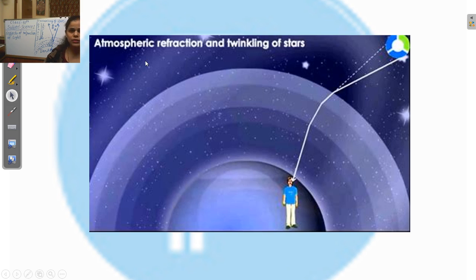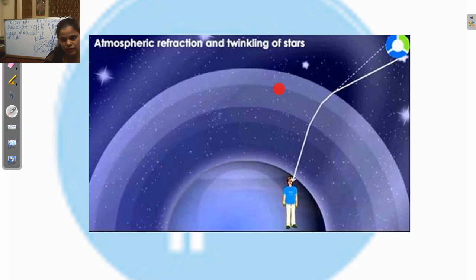Just see in this picture, the refraction of the light ray coming from this star. At the border of this layer the light ray bends, because it comes from the rarer medium to the denser medium.